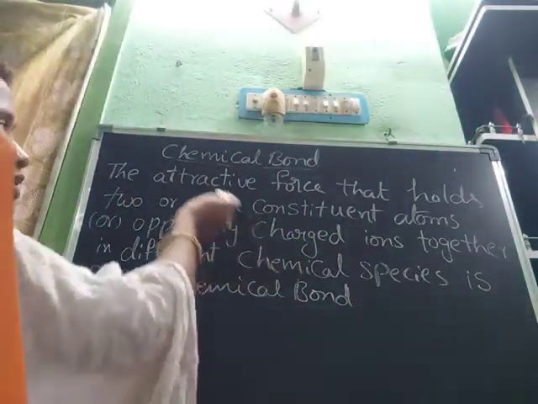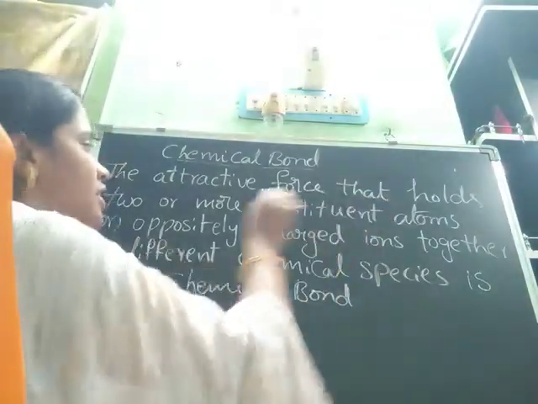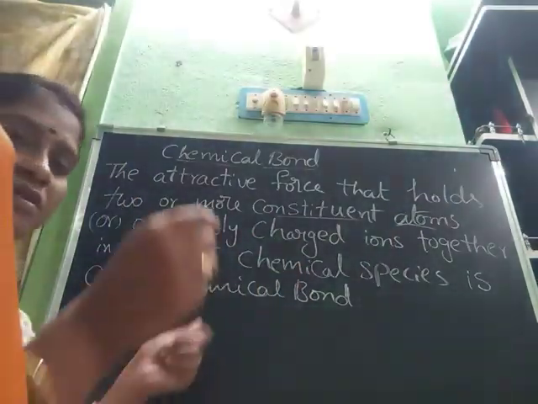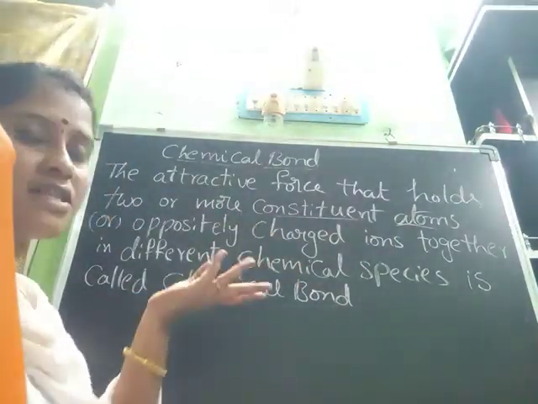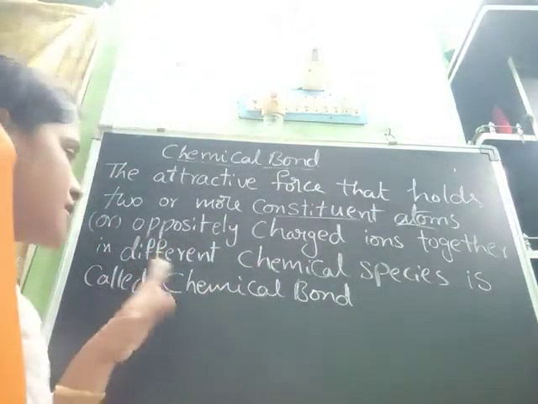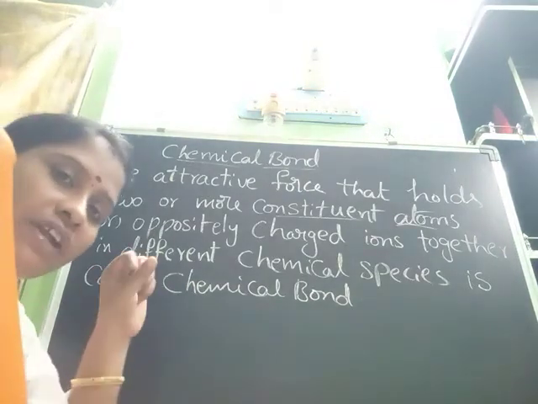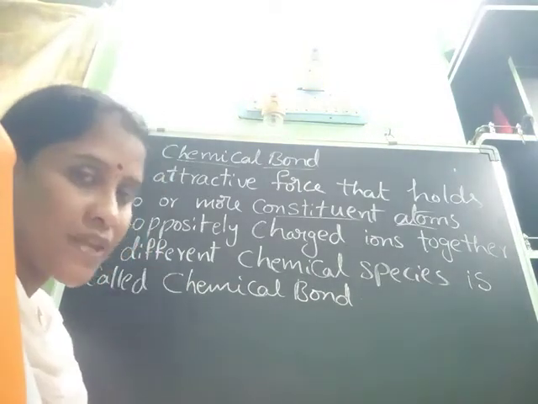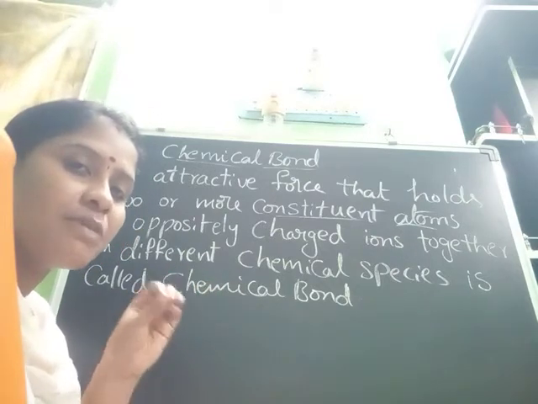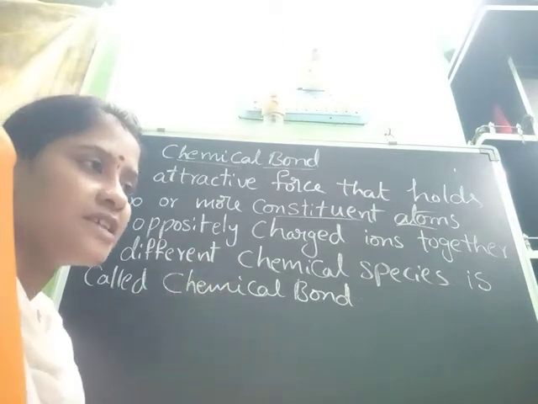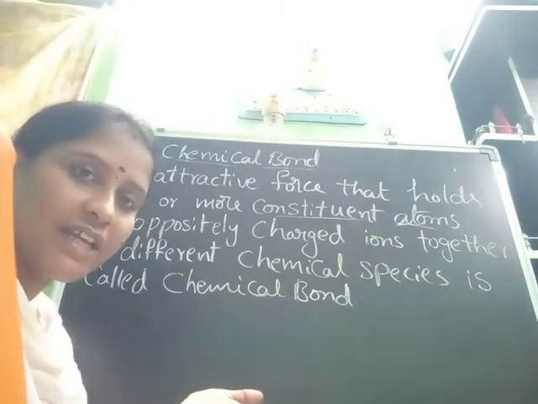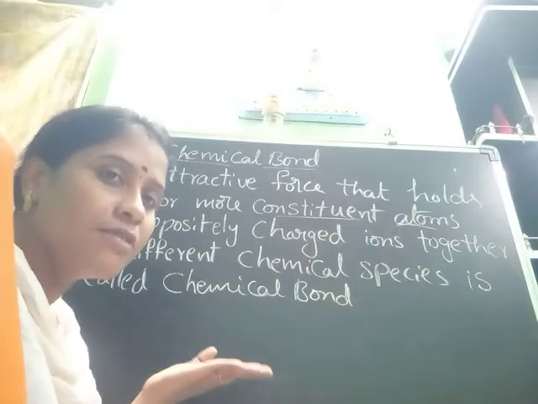See, what is a chemical bond? The attractive force that holds two or more constituent atoms, or oppositely charged ions, together in different chemical species is called a chemical bond. Oppositely charged ions means cation and anion. It is a force of attraction between two atoms or two oppositely charged ions. Atoms participate in the chemical bond by reducing their energy and increasing their stability, to attain stability.